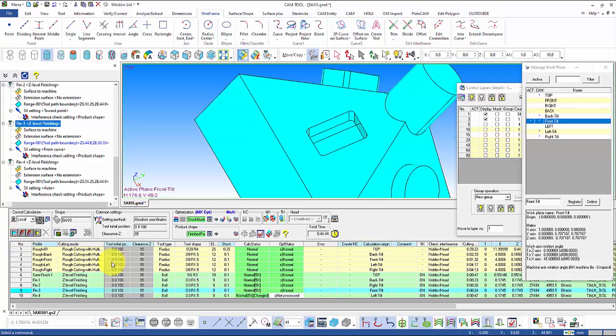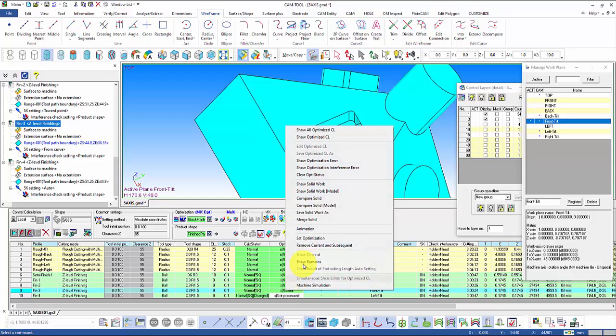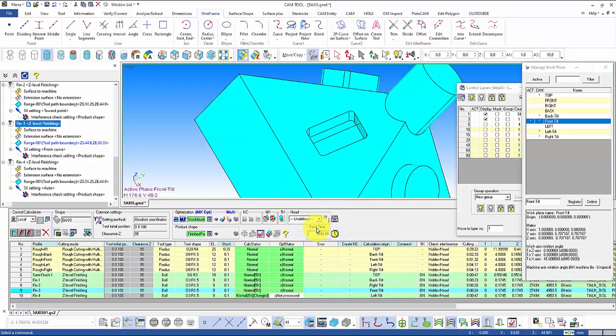Our program came back green, and by animating it, we can see that the cutter did push away from the curve that we created.